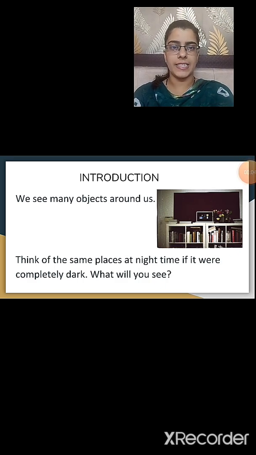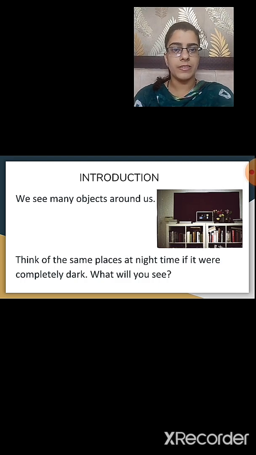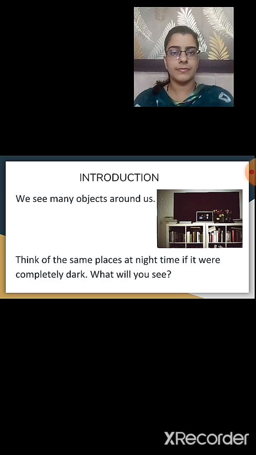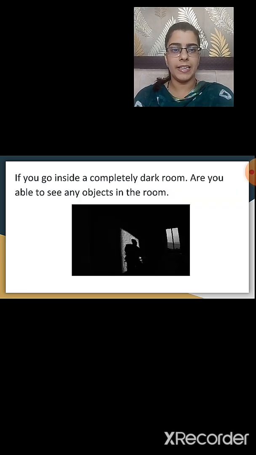We see many objects around us. You will observe that many of the objects are placed around you as they are visible to you. Now think of the same place where you are sitting right now at night time, and if it is completely dark there, what will you see? Will you be able to see the objects that are placed? If you go inside a completely dark room, are you able to see any objects in the room? If there is no light in the room, there is complete darkness, will you be able to see the objects in the room? No.